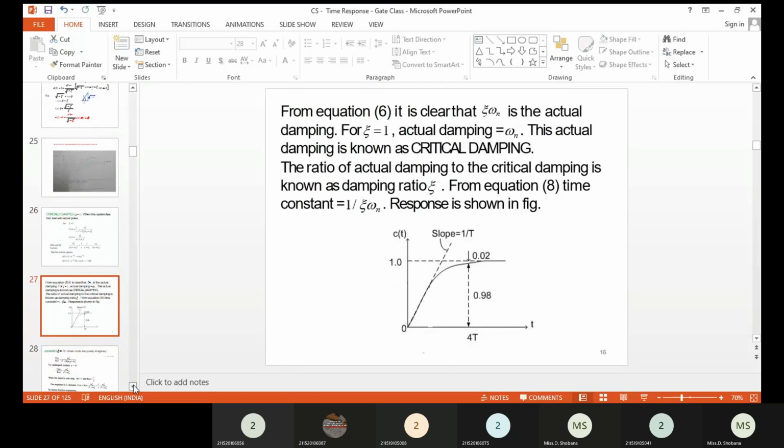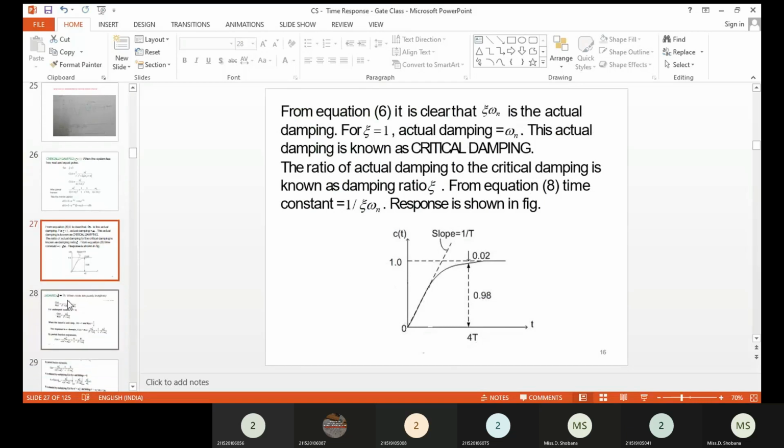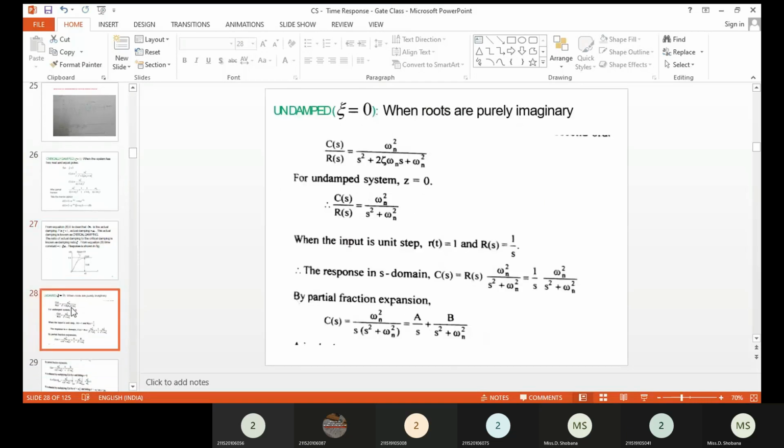So here you can go for the next thing, that is the undamped case. Here the system is considered with del equal to 0. For example, we already know the transfer function for the second order system is omega n square divided by s square plus 2 del omega n s plus omega n square. Here del is considered to be 0. So therefore omega n square divided by s square plus omega n square. So R of s can be taken on the right hand side, and you will be substituting that.